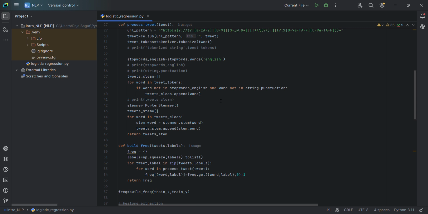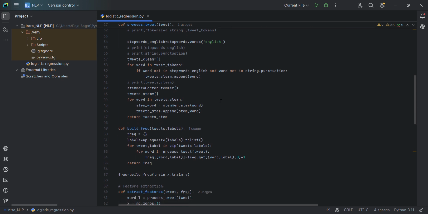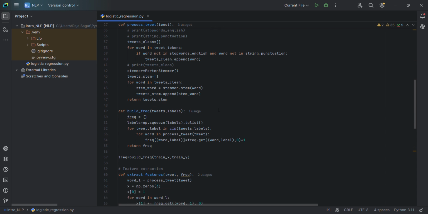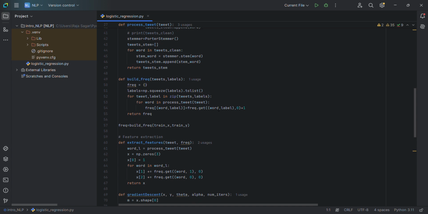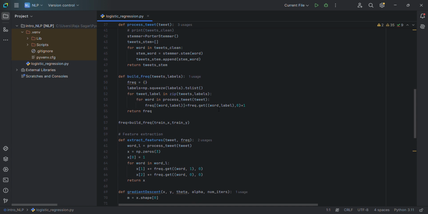And after cleaning these stop words and string punctuations, we will use the Porter Stemmer class to change the words to stemmed words. You can use Porter Stemmer or you can use lemmatization as well. In this I have used Porter Stemmer. And the next function is build frequency.